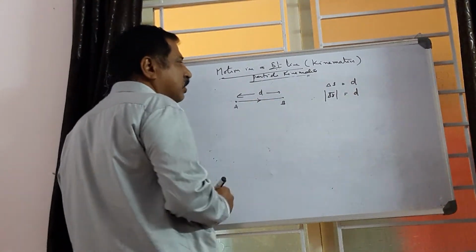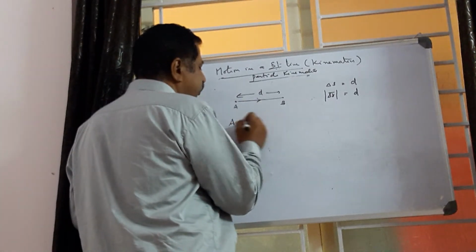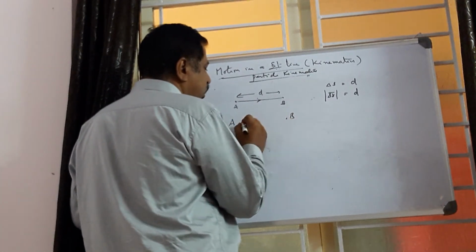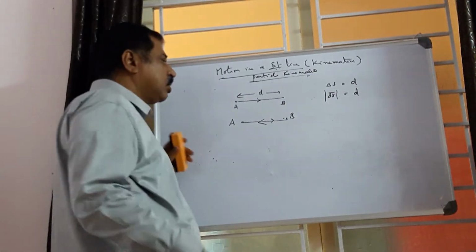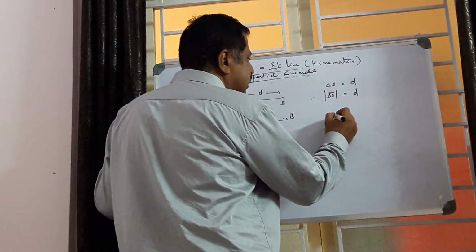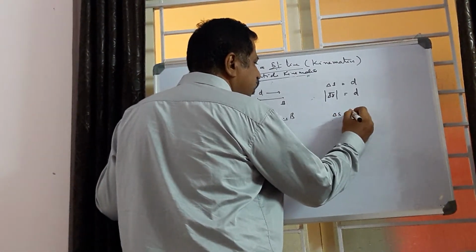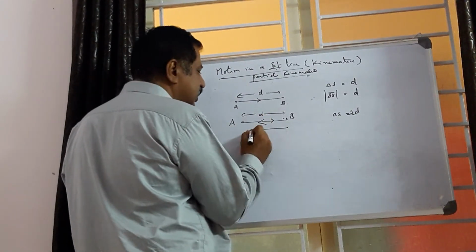Mod delta R bar. Next one, if a body travels from A to B and then returns to A, here the distance traveled is D plus D, for example.